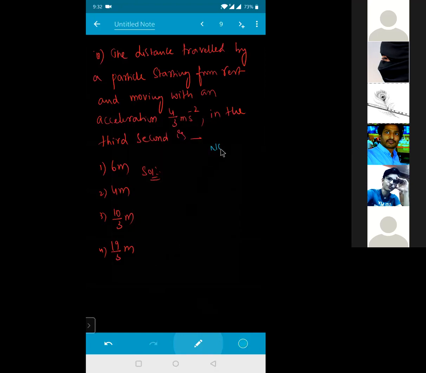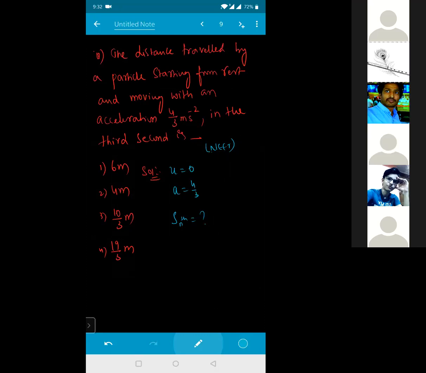This is a previous NEET question. Distance traveled by a particle starting from rest, that means u is equal to 0. Acceleration is given as 4/3. Then distance in the third second, that means the nth formula. 10/3. That's it. See how simple the question was in the NEET.